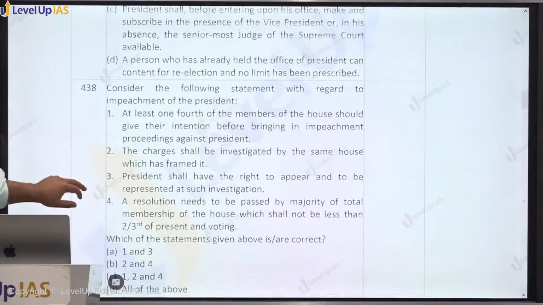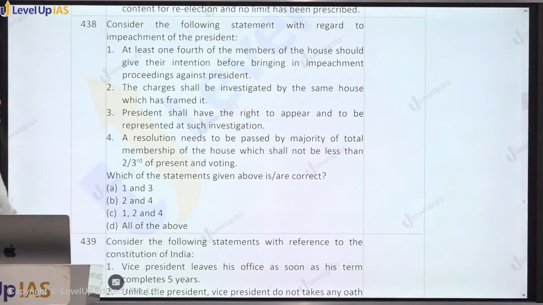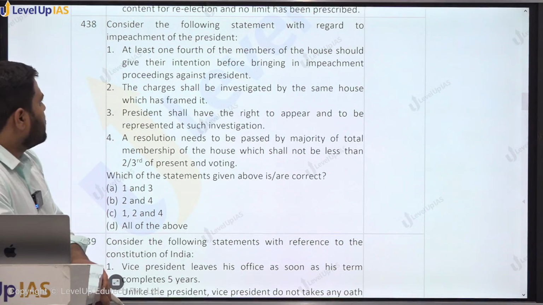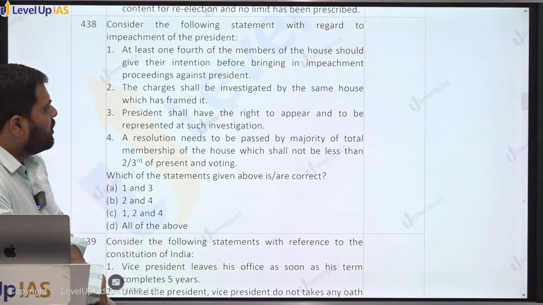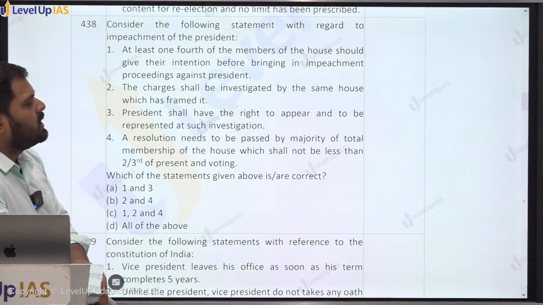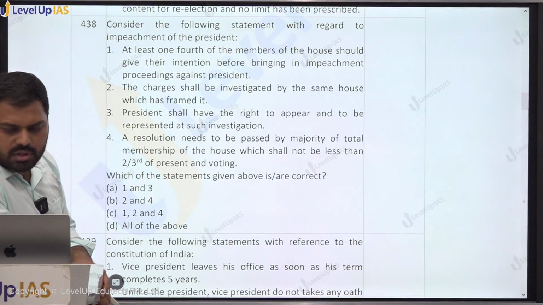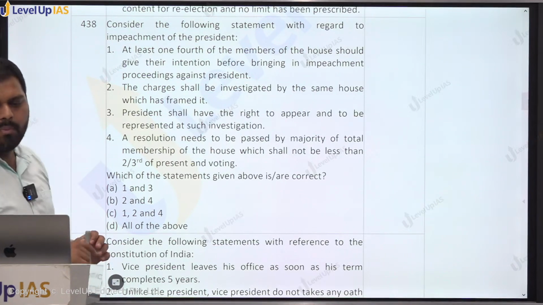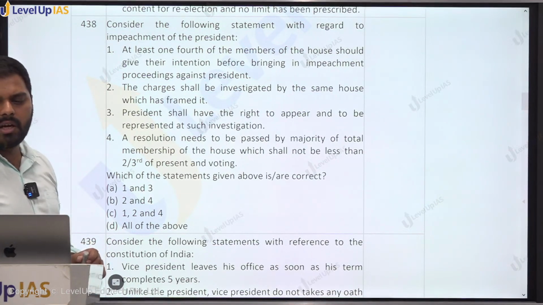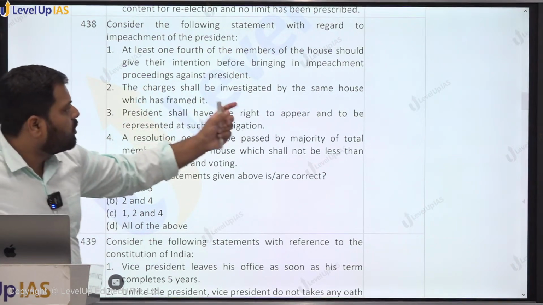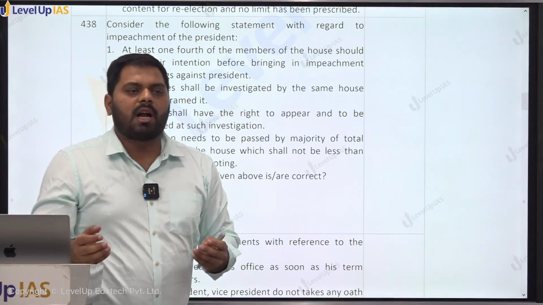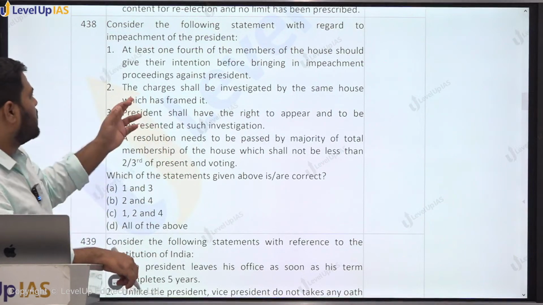438. Consider the following statements with regard to impeachment of the president. First statement: at least 1/4 of the members of the house should give their intention before bringing the impeachment proceedings against the president. This is a true statement, right? So impeachment of the president can be started in either house of the Parliament, but before starting such, there has to be at least 1/4 of the members who are willing to start these proceedings, right?